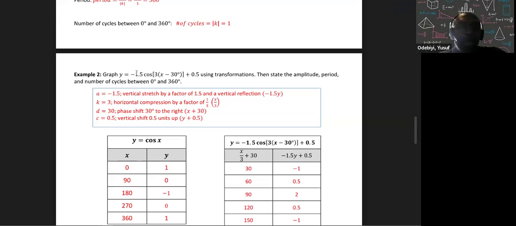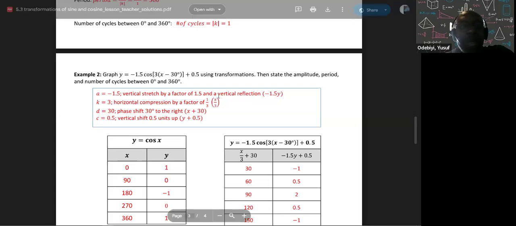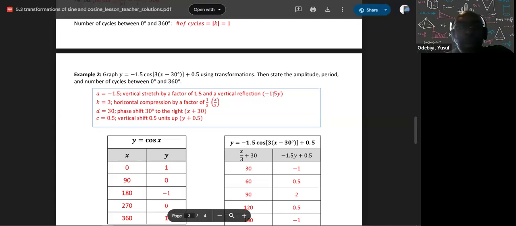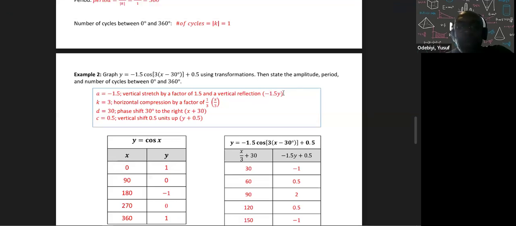Yeah, so what happens? Well, our A is negative 1.5. So the 1.5 tells me it's going to stretch by a factor of 1.5 vertically. The negative means it's going to reflect about the x-axis. So whatever value I have for y, I'm going to multiply by a negative, so it's going to be a negative 1.5.